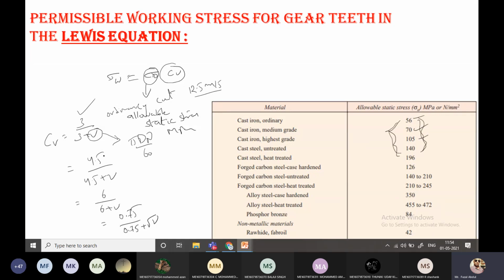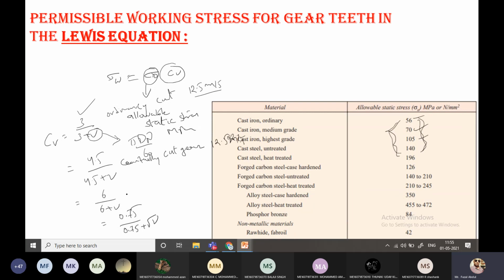And this equation is for carefully cut gears, having velocity up to 12.5 meter per second.